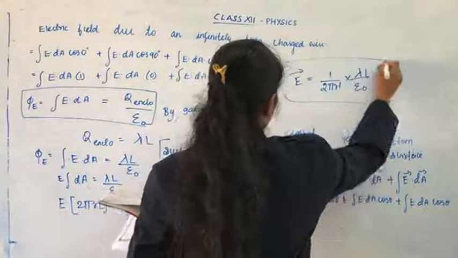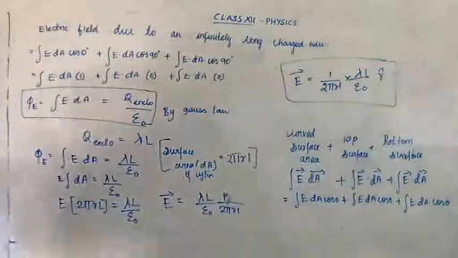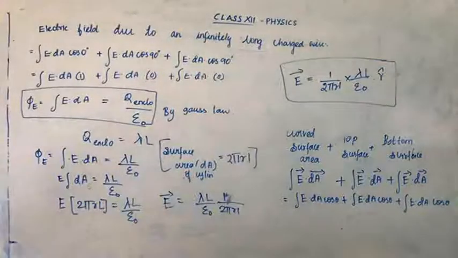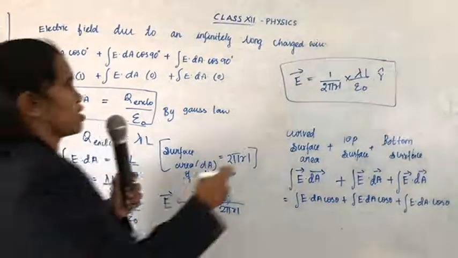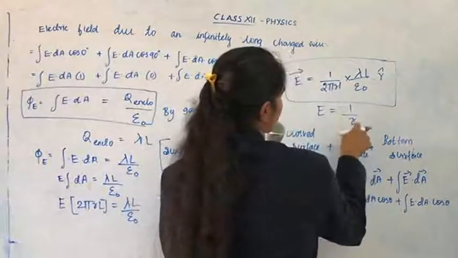This is the electric field of a cylindrical Gaussian surface. Here E depends upon 1 by R.